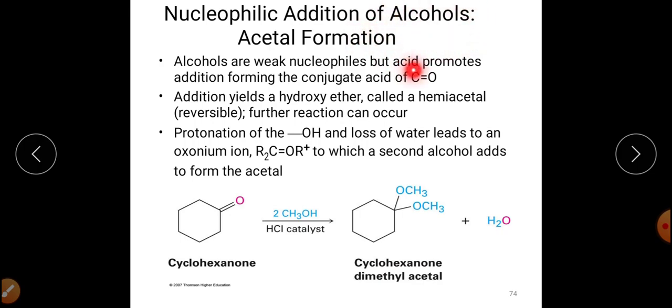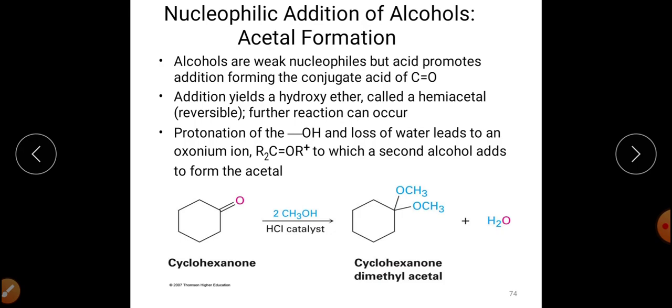The nucleophilic addition of alcohols to aldehydes will produce acetal through formation of hemiacetal, and similarly the addition of alcohols to ketones will produce